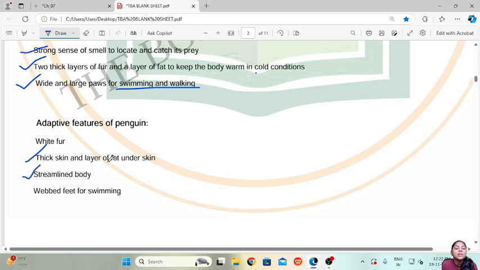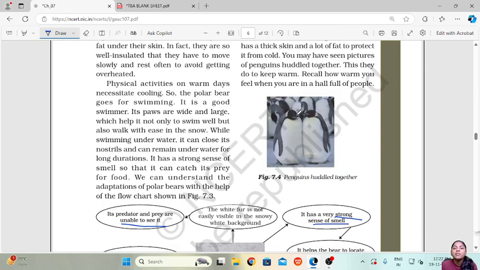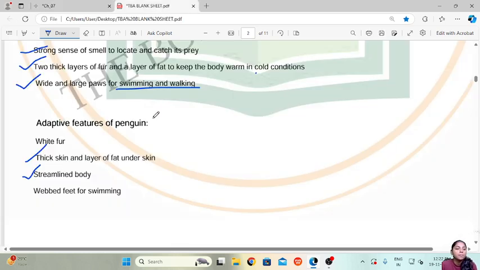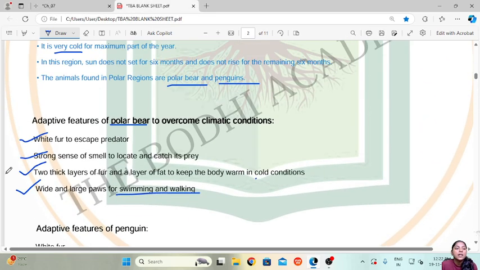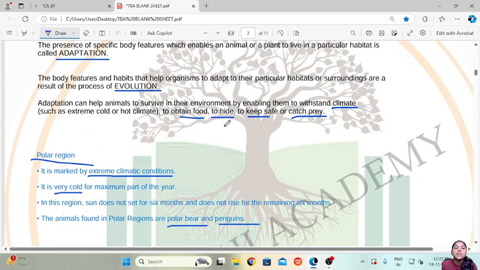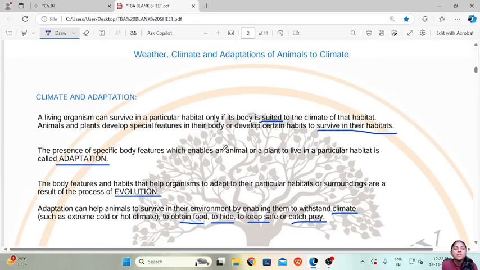Then they have a streamlined body, which makes swimming easier for them. And they also have webbed feet, which help them in swimming. Their bodies are streamlined and their feet have webs, making them good swimmers. So these are the adaptations which are seen in the animals of the polar region.